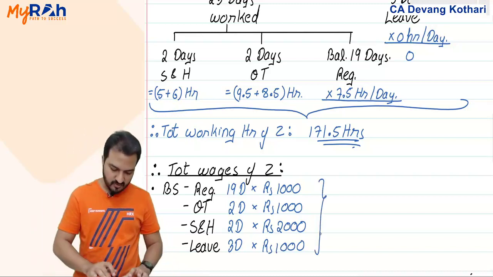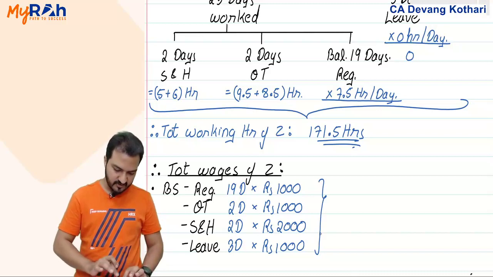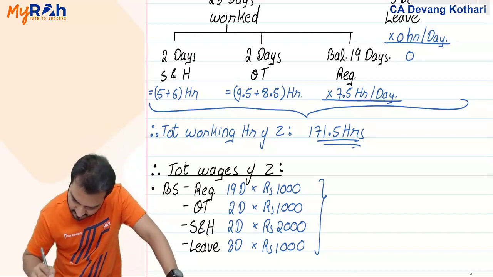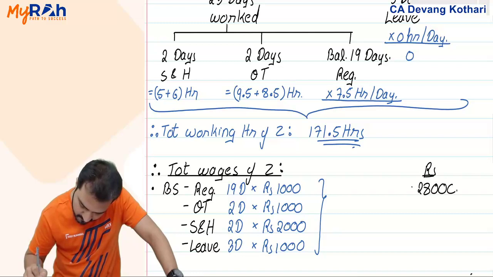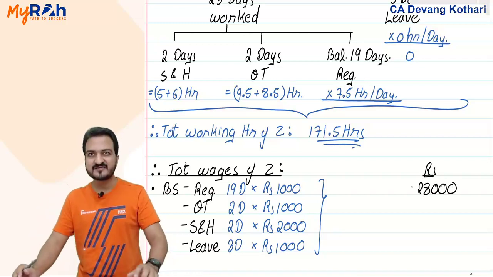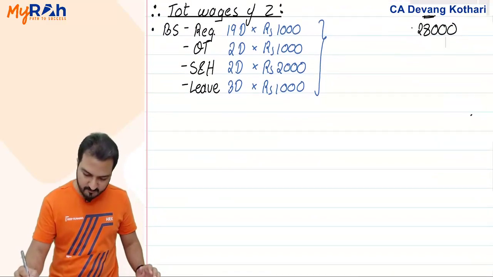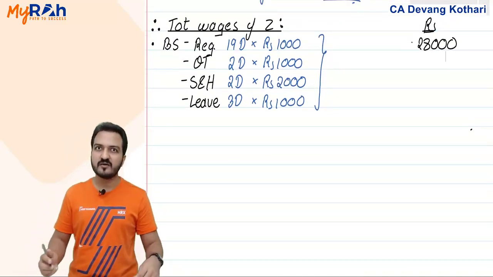Let us calculate the total. This is 19,000 plus 2,000 plus 4,000 plus 3,000. Makes a total of 28,000 basic salary. So 28,000 is the basic salary that Z will get. Now, if he gets 28,000 basic salary, then other items now I can keep adding.